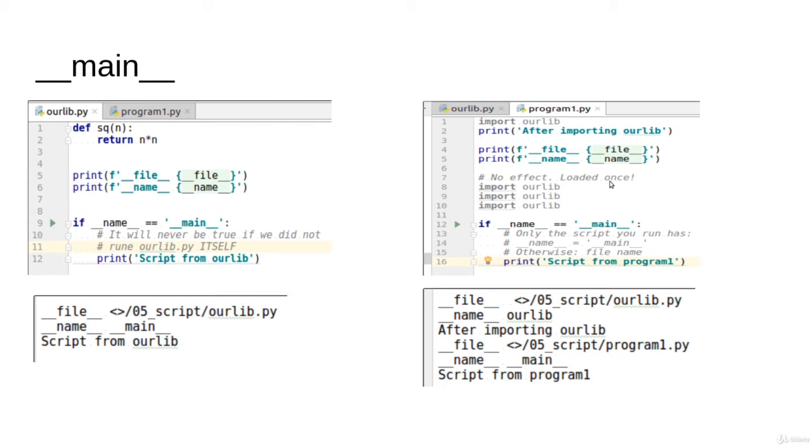After that, we are importing OurLib 3 times. This has no effect. Python loads an imported file only once. It doesn't make any sense to keep loading it many times. Now, the if condition here would be satisfied because the name has to be main, because we are running this guy. And then it's going to print this line of code.